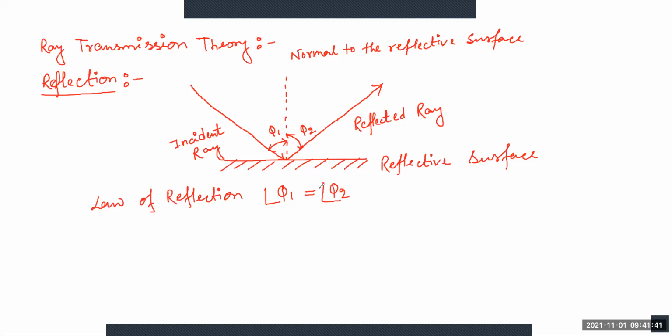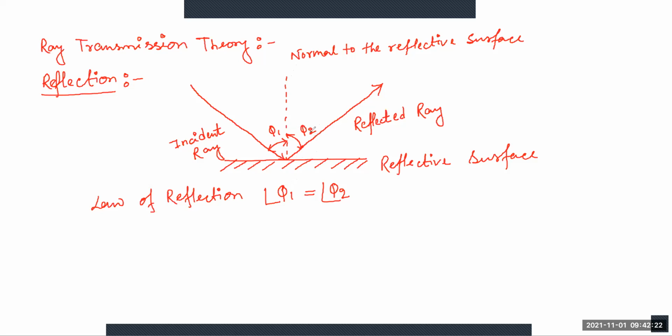The law of reflection states that when a light ray is incident upon a reflective surface at some incident angle, here the incident angle is phi 1, from an imaginary perpendicular normal, the ray will be reflected from this surface at the same angle, that is phi 2.